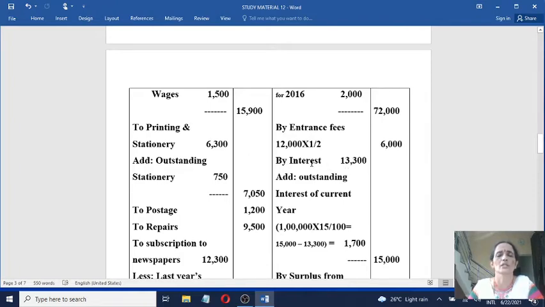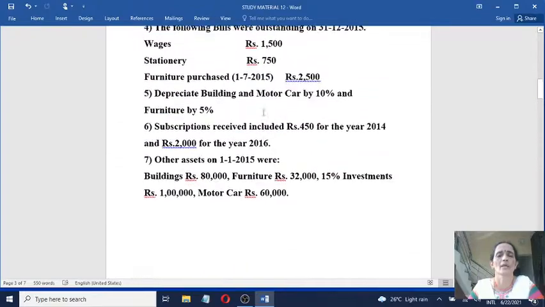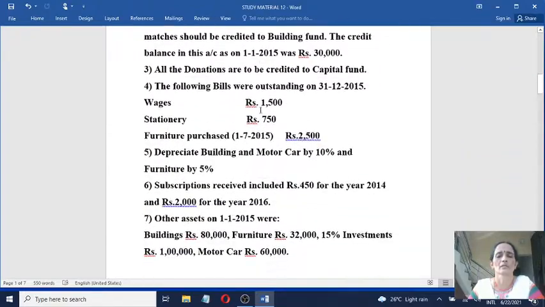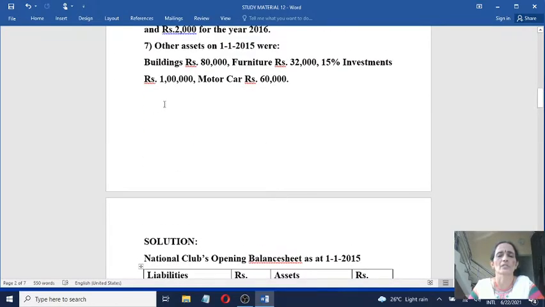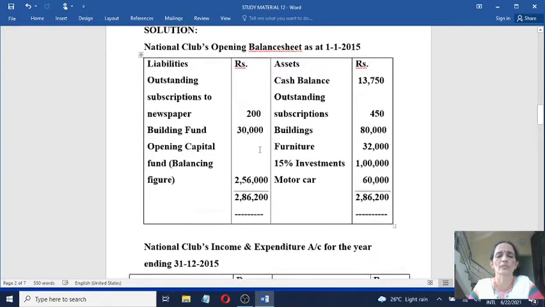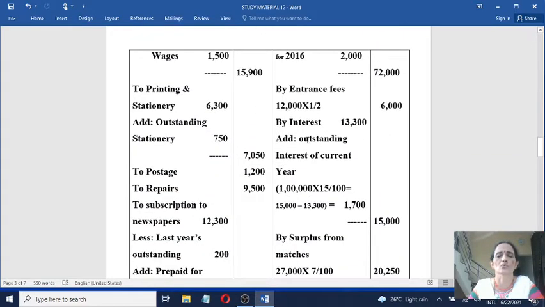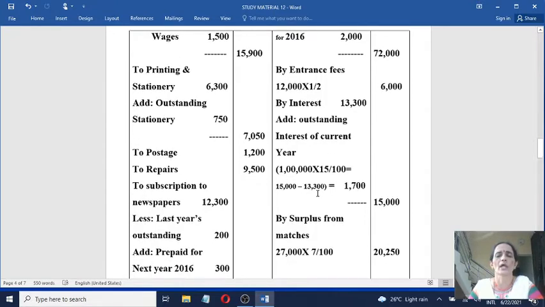So relating to interest you have an implied adjustment here. Look here, you are given 15% investments, rupees 1 lakh. That means these investments carry interest at the rate of 15%. So you will calculate 15% on 1 lakh. When you calculate 15% on 1 lakh, you will get rupees 15,000. So out of 15,000, you have received 13,300. So what is the amount outstanding? Amount outstanding is 1,700. This is an implied adjustment.